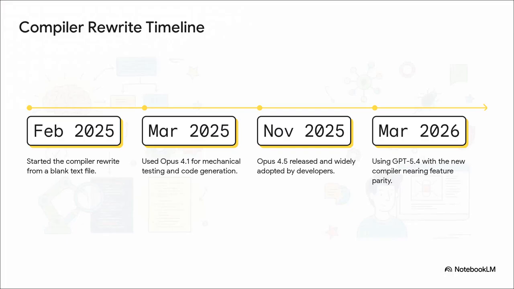I want to walk you through this wild one-year ride, because look at how fast this moved. In February 2025, they start with a blank text file. By March 2025, they're using early models like Opus 4.1. Fast forward to November, and we hit the Opus 4.5 era. Then, by March 2026, developers are utilizing GPT 5.4, and the new compiler is actually nearing feature parity. It's crazy. The underlying AI models were evolving at an absolutely breakneck pace, right alongside the compiler's actual progress.